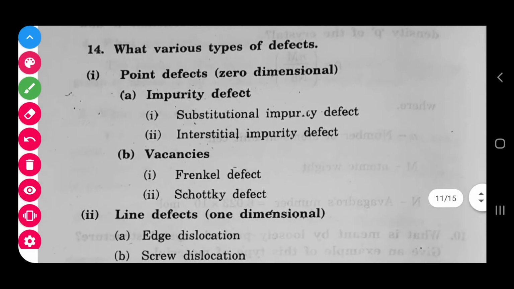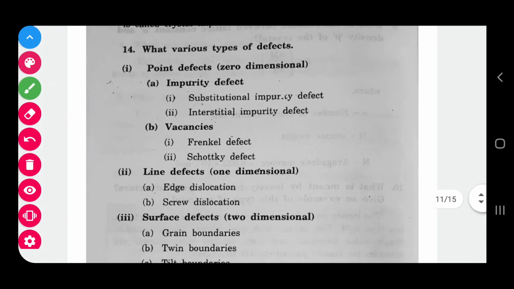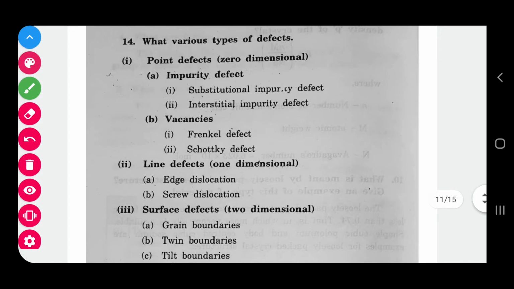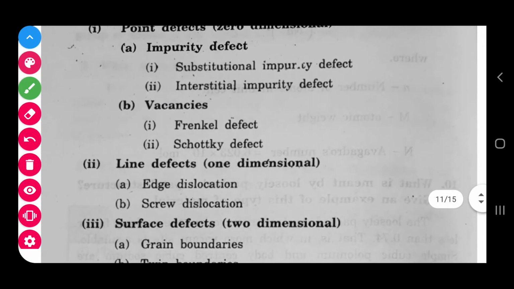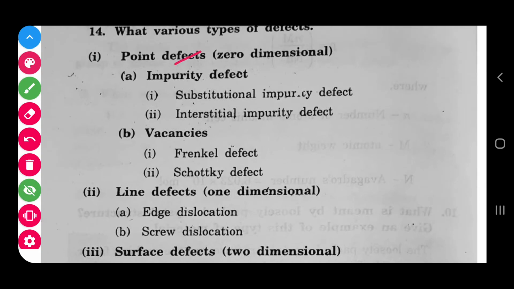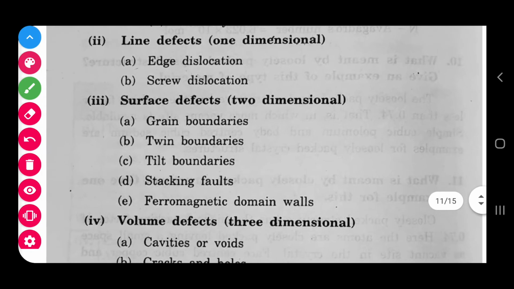What are the various types of defects? I already explained in the last class. The major categories, 4 categories are there. What are the categories? Point defects, which are 0 dimensional. Line defects, the 1 dimensional case. The third one is surface defects, the 2 dimensional case. The fourth one is volume defects, that is the 3 dimensional case, right?